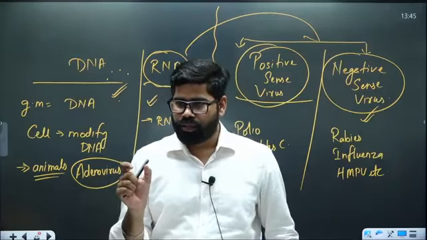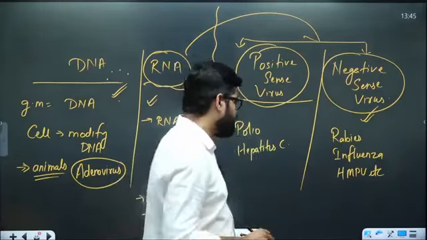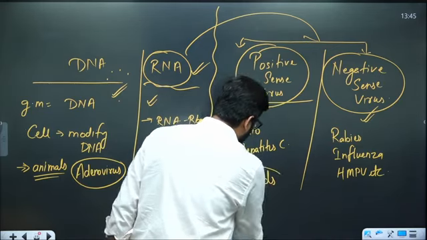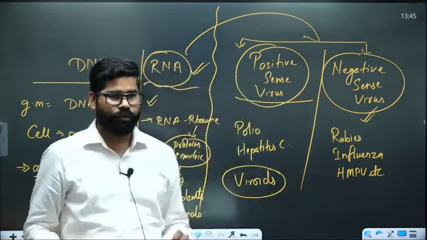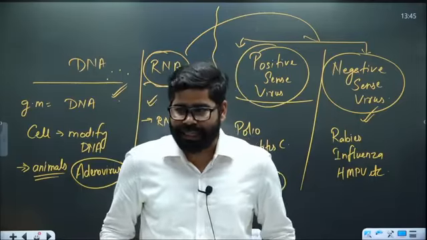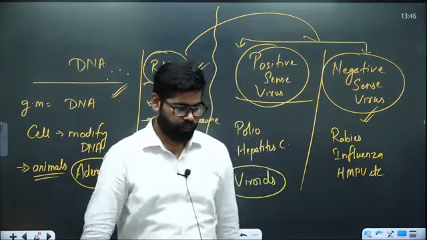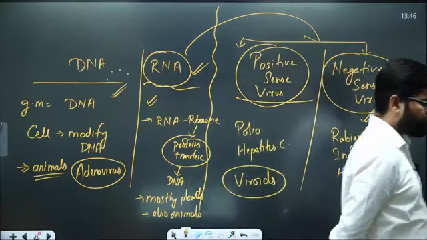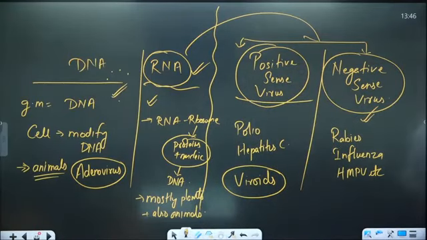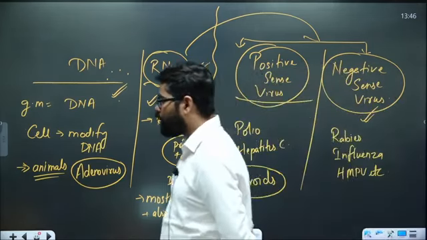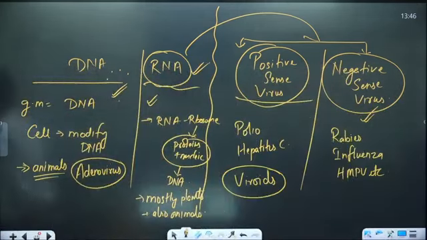Write about these viroids. Last day we discussed these viroids. Here you can write down, they contain a smaller RNA as compared to viruses.